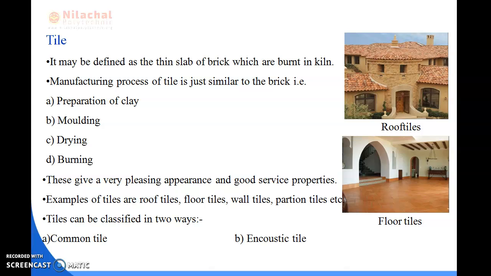There are two types of tile. First is the common tile and second is the encaustic tile. You can see the pictures I have shown: here are roof tiles, and here we can see floor tiles in houses. It should be regular in shape and size, and it should be well burnt. Tiles are also hard.